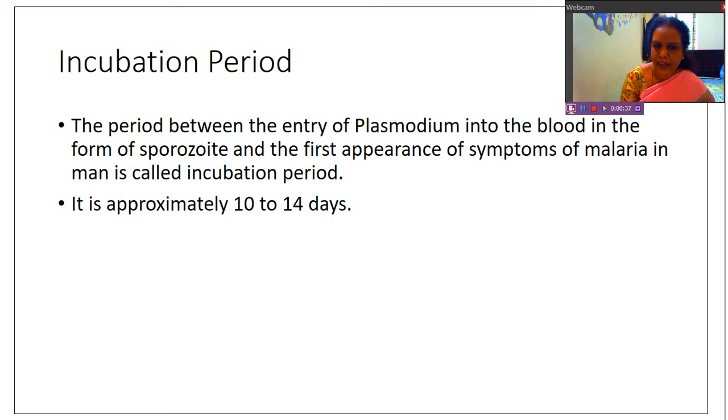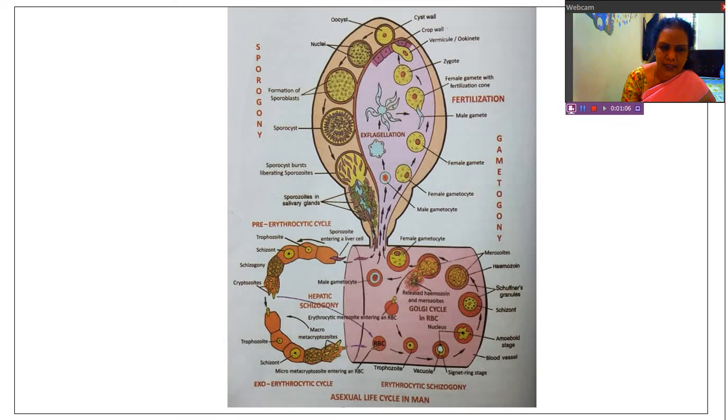The period between the entry of plasmodium into the blood in the form of sporozoid and first appearance of symptoms of malaria. What are the symptoms? Chills and fever, headache. So all these symptoms appear in the gap of 10 to 14 days after inoculation, after entry of the disease or infection. This is called as incubation period. We'll see the diagrammatic representation of this life cycle of Plasmodium vivax in man, that is asexual reproduction.